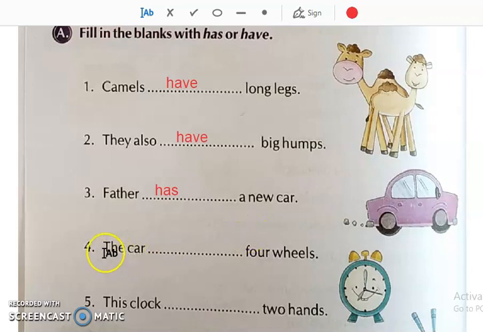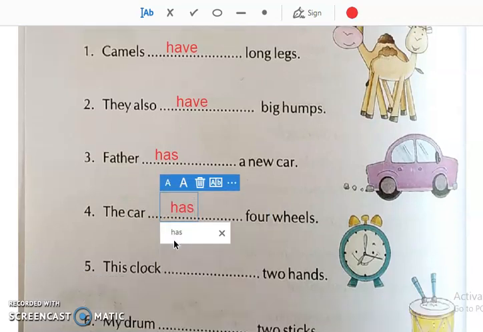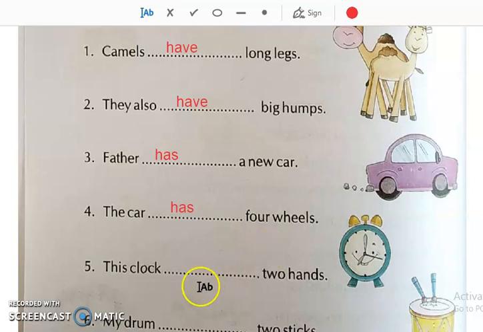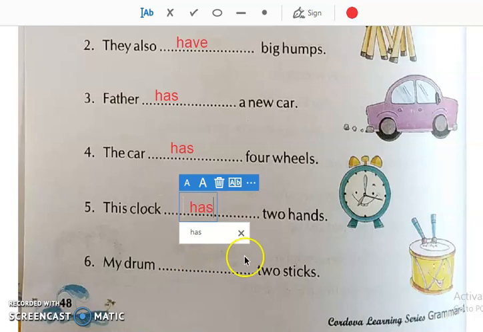Okay, then the car dash four wheels. Car, we are talking about only one thing. We are talking about one thing. So we will use has. The car has four wheels. Then this clock dash two hands. This clock is only one. We are talking about only one thing. So we will use has. This clock has two hands.